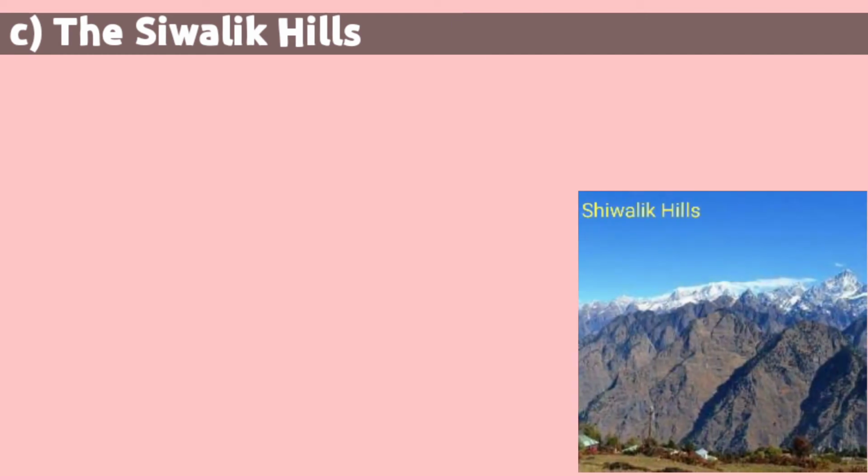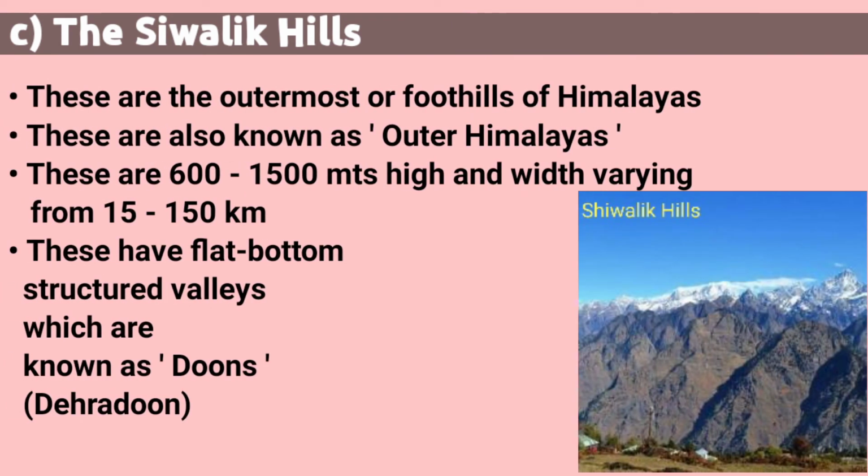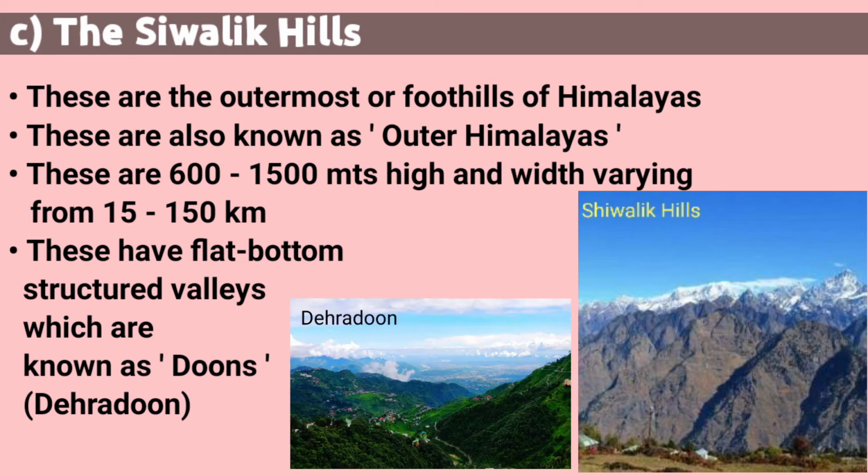Shivalik Hills. These are the outermost foothills of the Himalayas. These are also known as the Outer Himalayas. Height is 600 to 1,500 meters and width varies from 15 to 150 kilometers. These mountain ranges have flat-bottomed structural valleys which are known as dunes. For example, Dehradun.